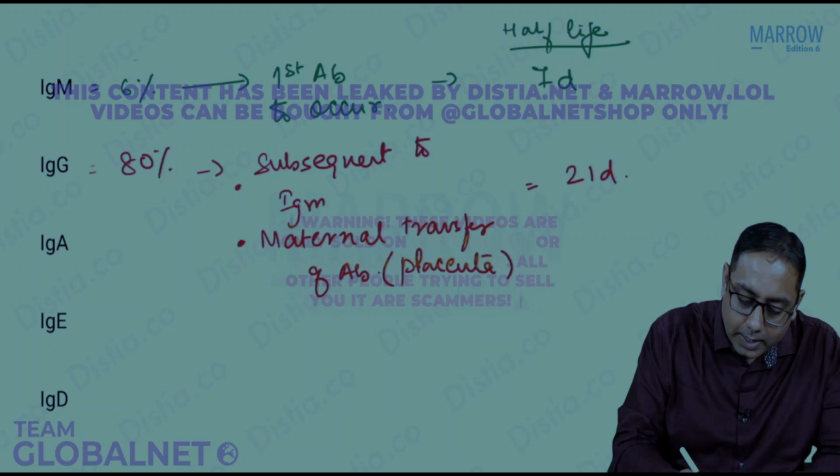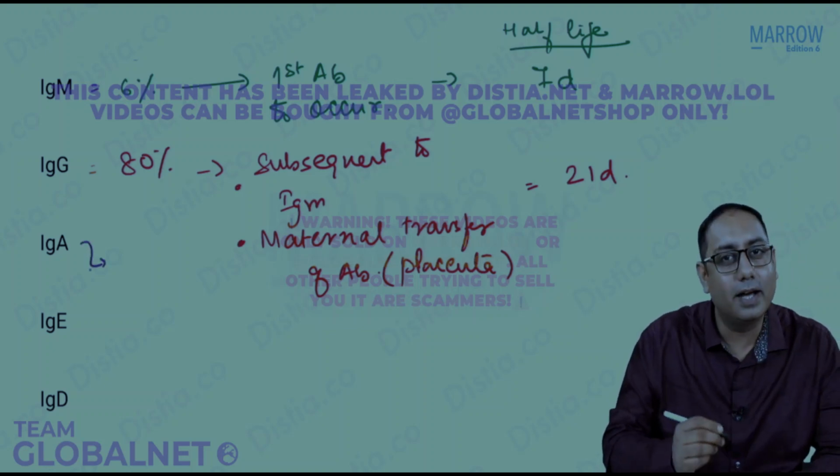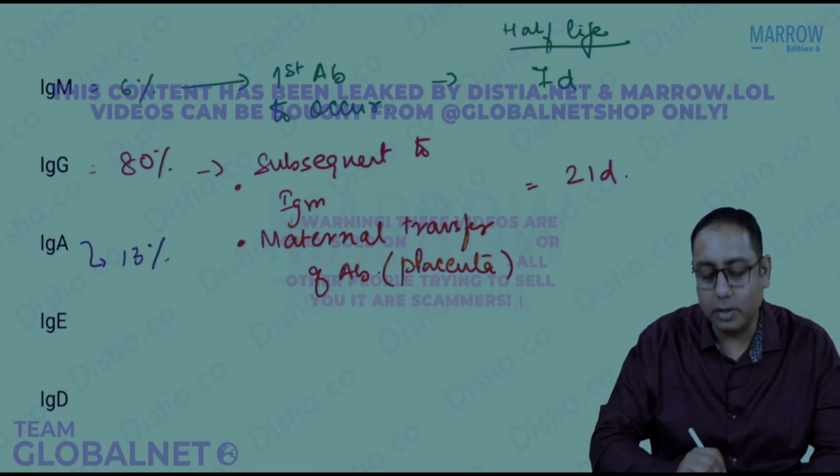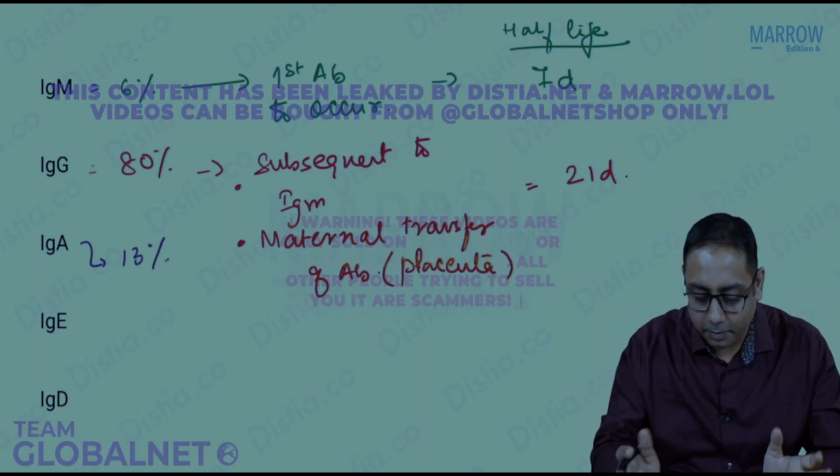If you talk about IgAs, the next in line is the IgAs. IgA is roughly around 13% of the total immunoglobulin load.